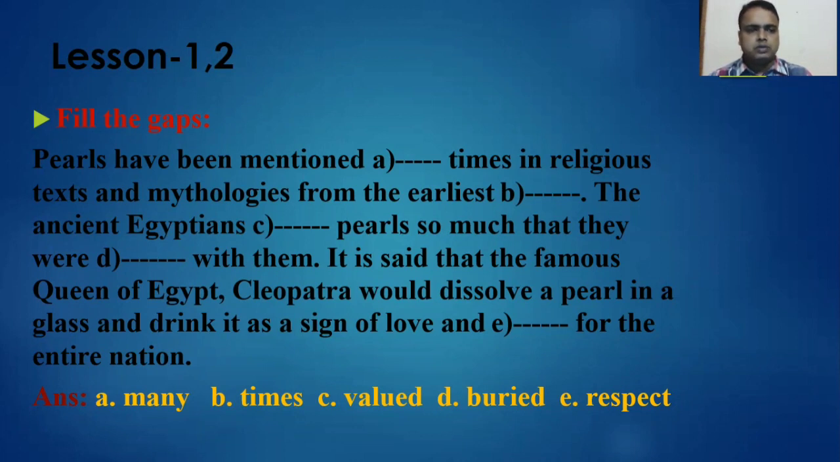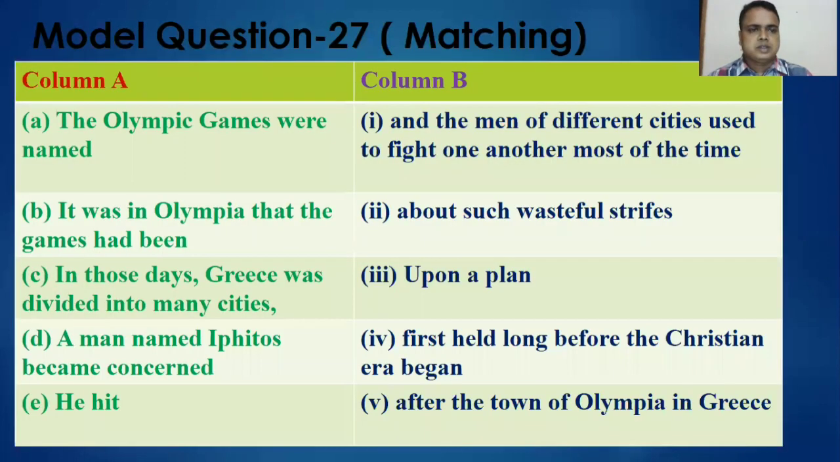Okay, dear learners, now we are going for the matching. Here, from model question 27, this matching is given, column A and column B. In the column A, you are getting here: A, the Olympic Games were named; B, it was in Olympia that the games had been; C, in those days Greece was divided into many cities; D, then a man named Ephitos became concerned; and E, he hit.